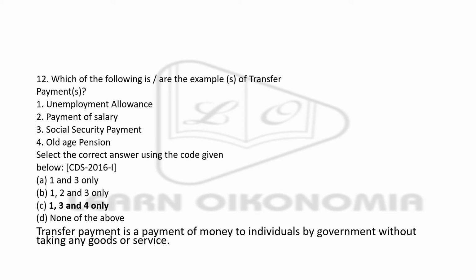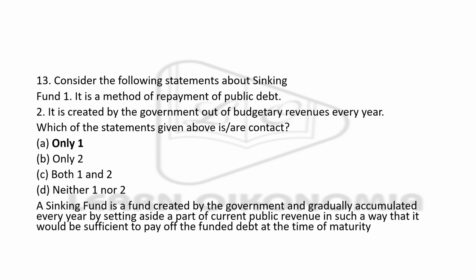Which of the following is an example of transfer payment? Here, unemployment allowance is a transfer payment. Payment of salary is not a transfer payment because for the payment of salary you are working. It is for your work that you are given salary. Next, social security payment is a unilateral payment, and old age pension is also a unilateral payment.